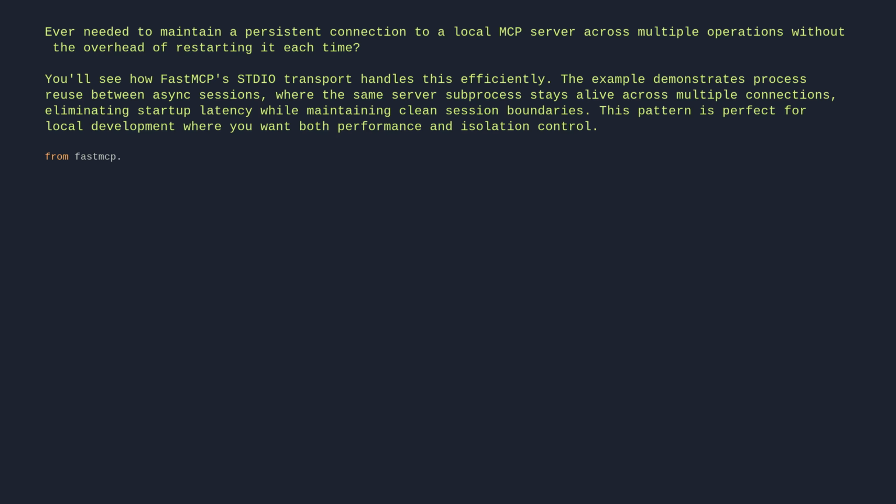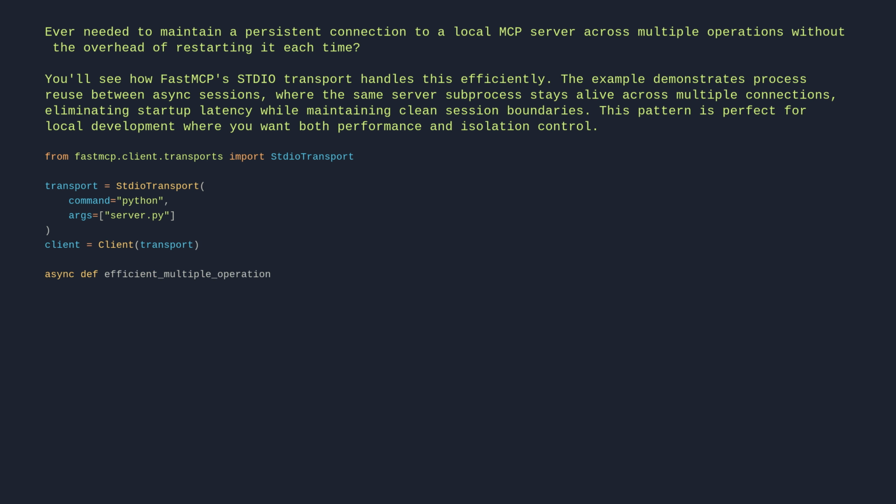From fastmcp.client.transports import StdioTransport. transport = StdioTransport(command="python", args=["server.py"]). client = Client(transport). async def efficient_multiple_operations(): async with client: await client.ping(). async with client: # reuses the same subprocess. await client.call_tool("process_data", {"file": "data.csv"}).